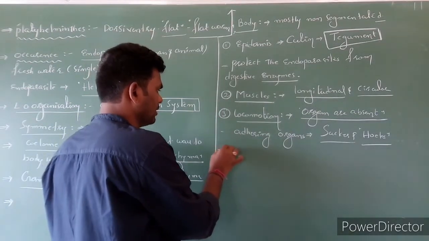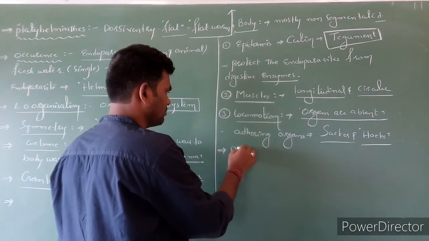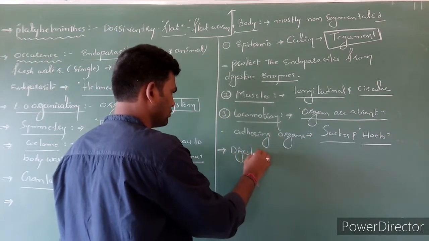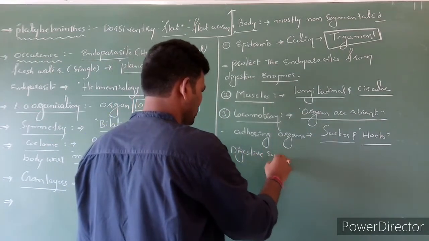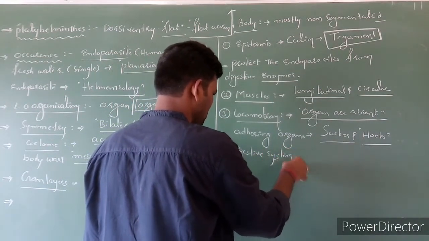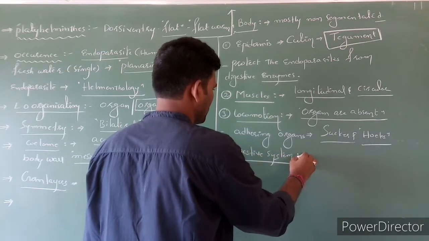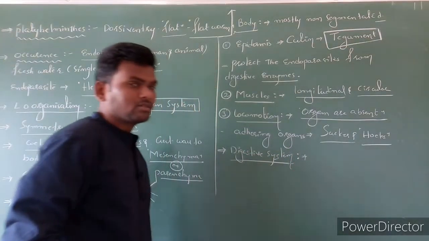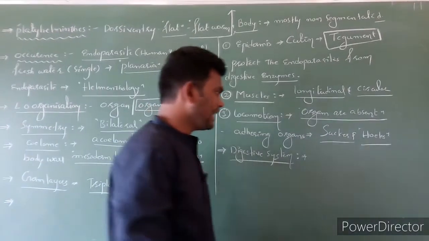Next, the digestive system. The digestive system is generally incomplete.